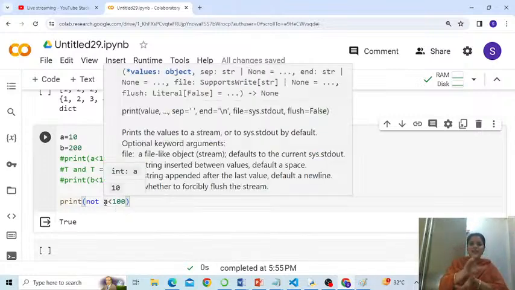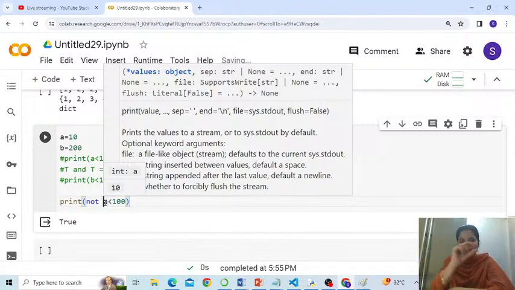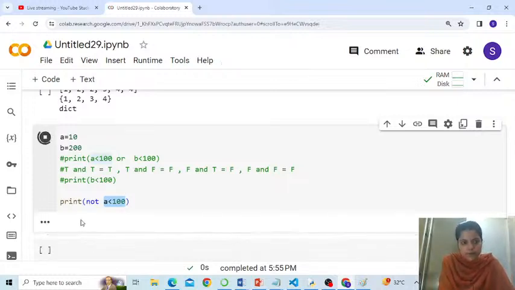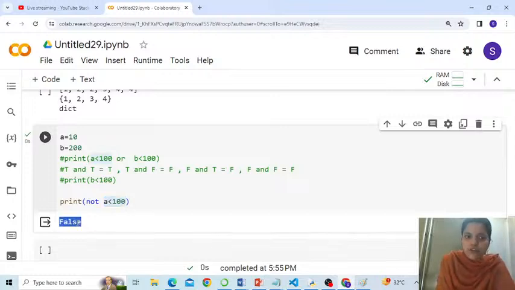Negation, people. Whatever is the answer, it will negate it. If the final answer was true, it will make it false. And if the final answer was false, negate or not operator will make it true. Right? So yes, A is less than 100. That is true. But not of true will be false. Got it? Not of true will be false.